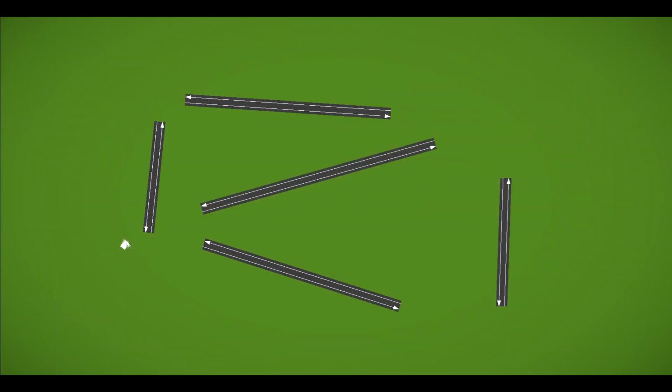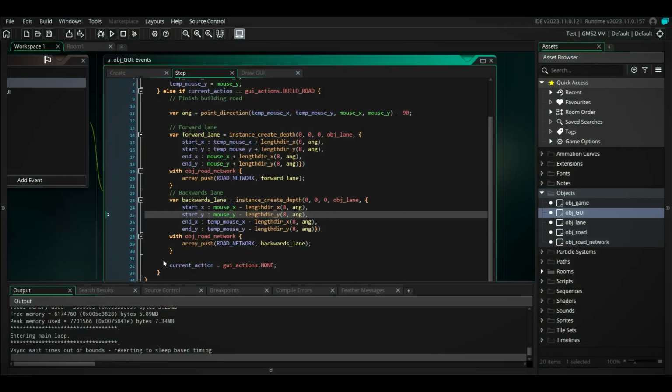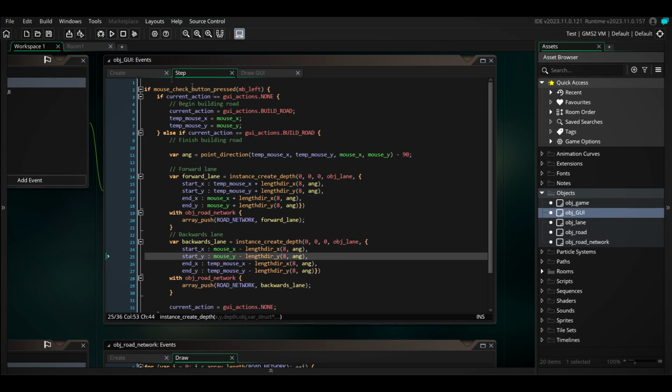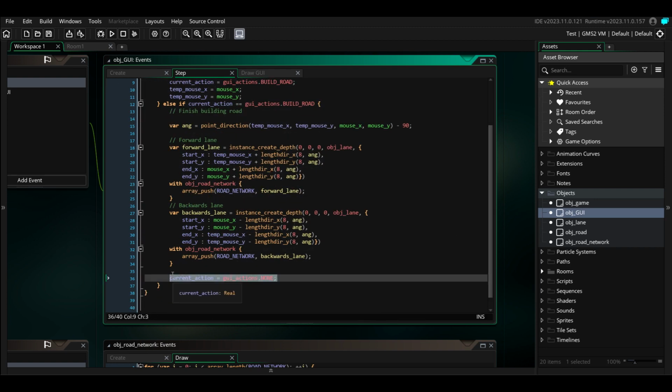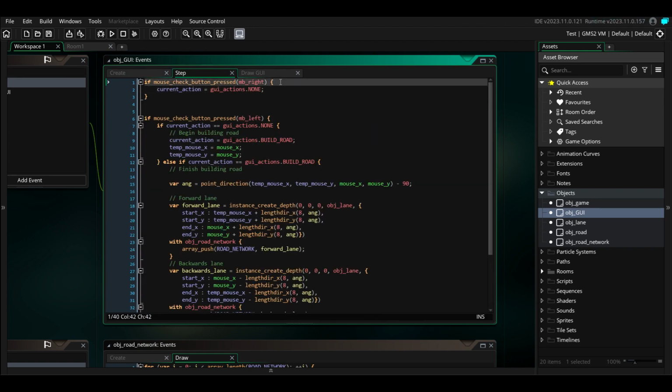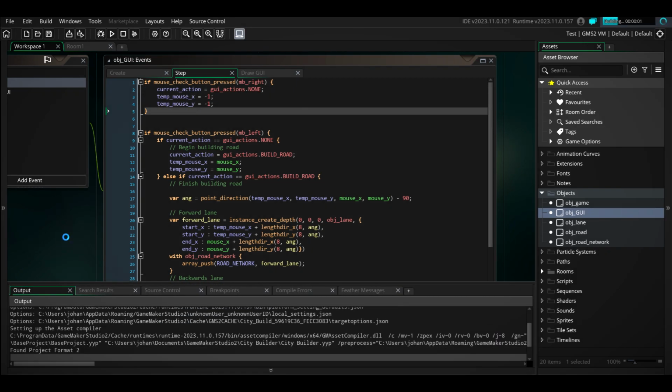I want to make a few quality of life things. For example, in here, when we're in this situation, I want to be able to cancel my status. And we'll do that real quick in here as well. I actually think we will do that up here. We'll just always set it to none. And we will also reset the mouse values for good measure. Okay, and so now we can see we can make a road. In this tool, we can also right click.